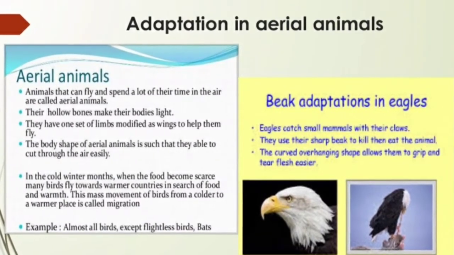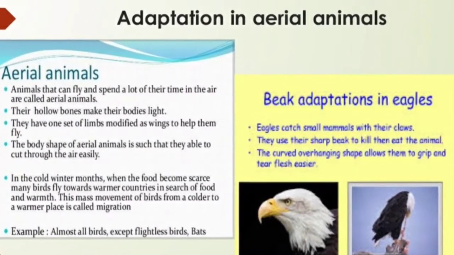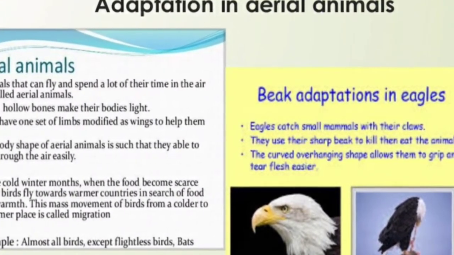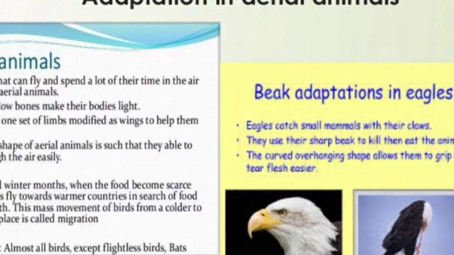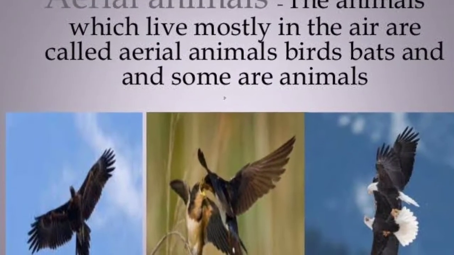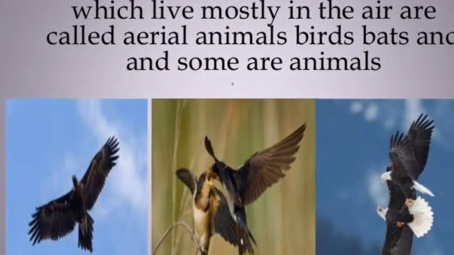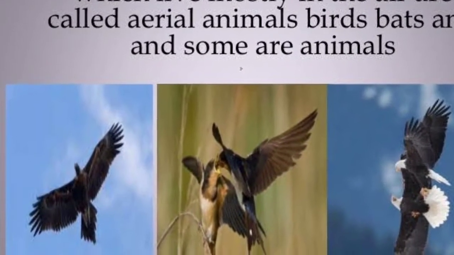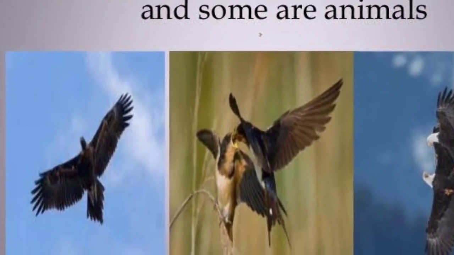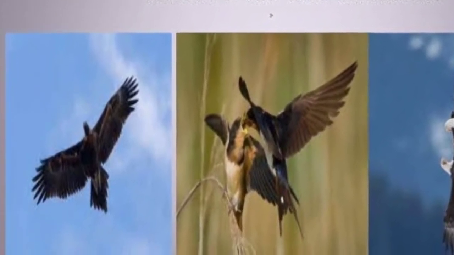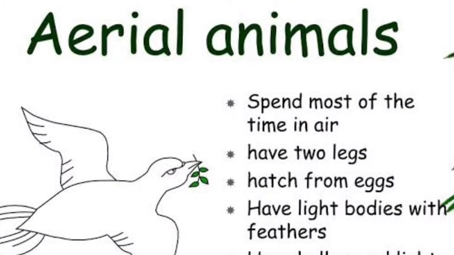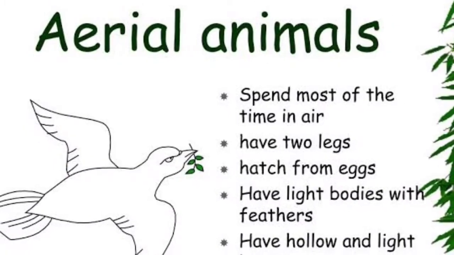Adaptation in aerial animals. The spindle shaped body of birds also minimizes the resistance of air while flying. With hollow bones, a body covering of feathers, and modifications of forelegs into wings, their body is light in weight and adapted for flying. The body of insects also is light in weight and taper at both ends. They can fly with two pairs of wings and also walk with six stick like legs.